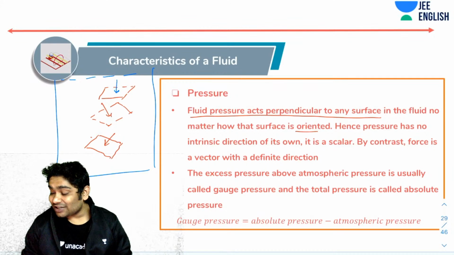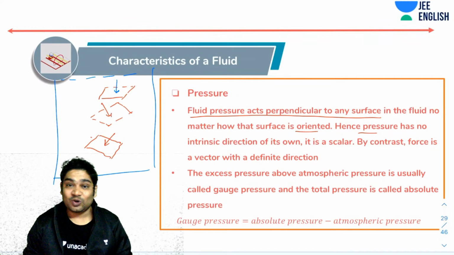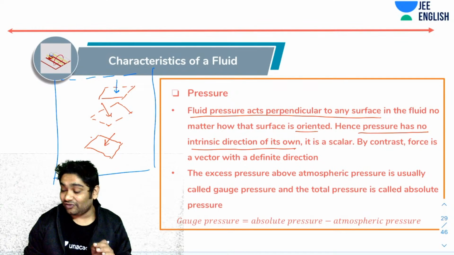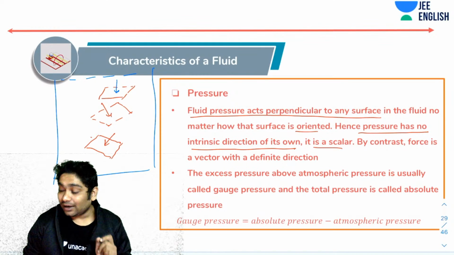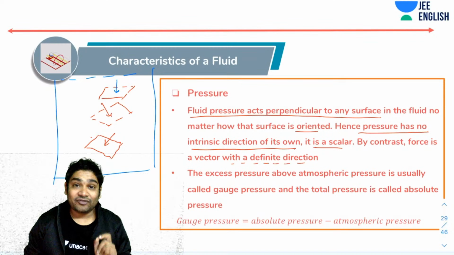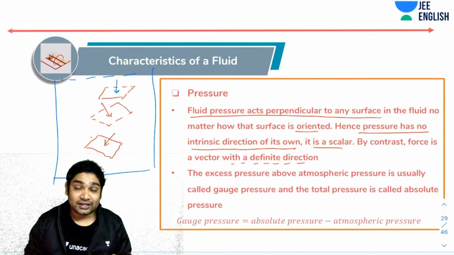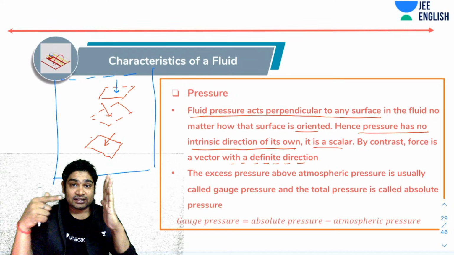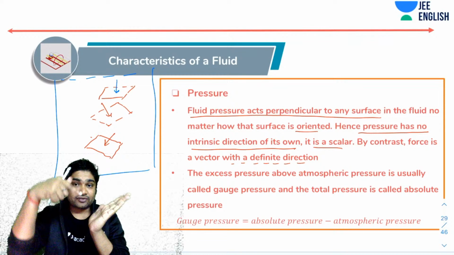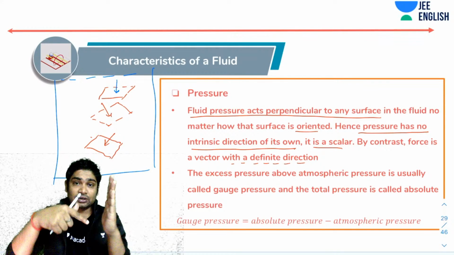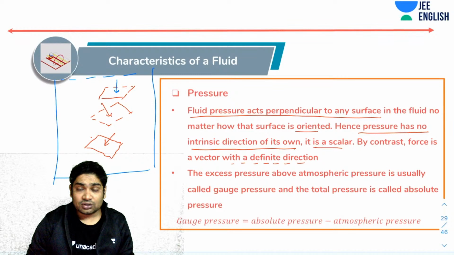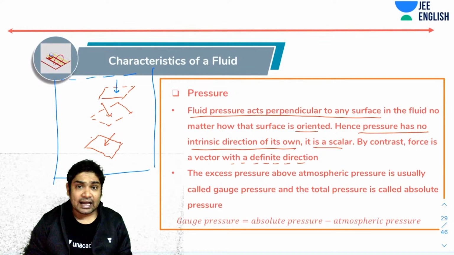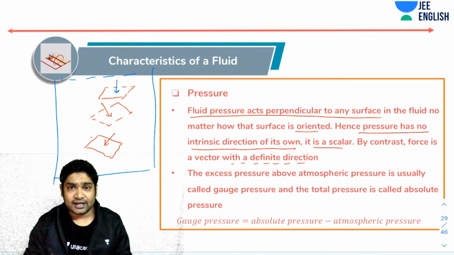Hence, pressure has no intrinsic direction of its own. It's a scalar. By contrast, force is a vector and has a direction. If you had a surface like this, the pressure would act like this. If you tilted the surface, the pressure starts acting like this. It doesn't matter where you tilt it. That is why we can say pressure inherently has no direction of its own, and why we treat it as a scalar quantity.